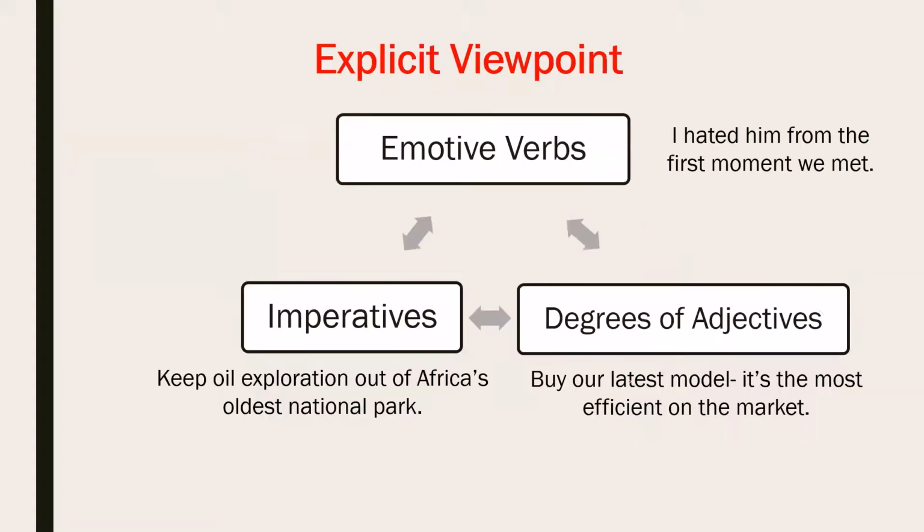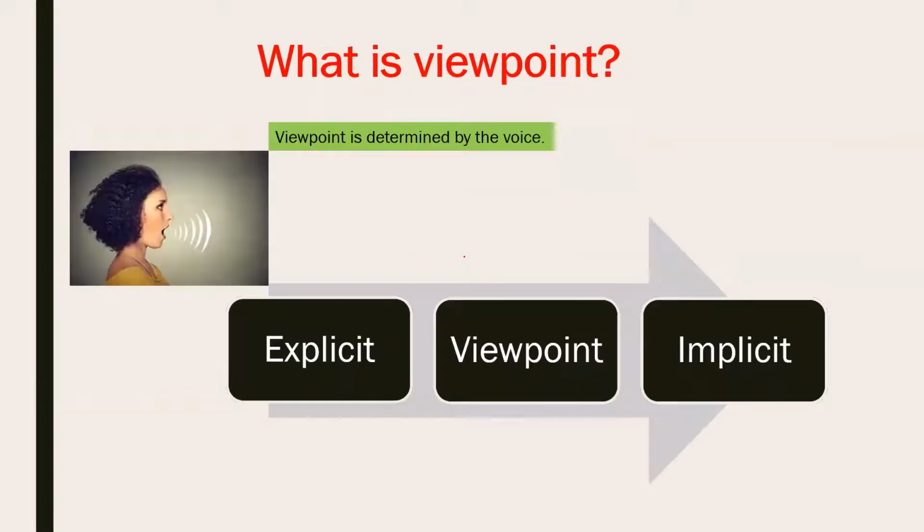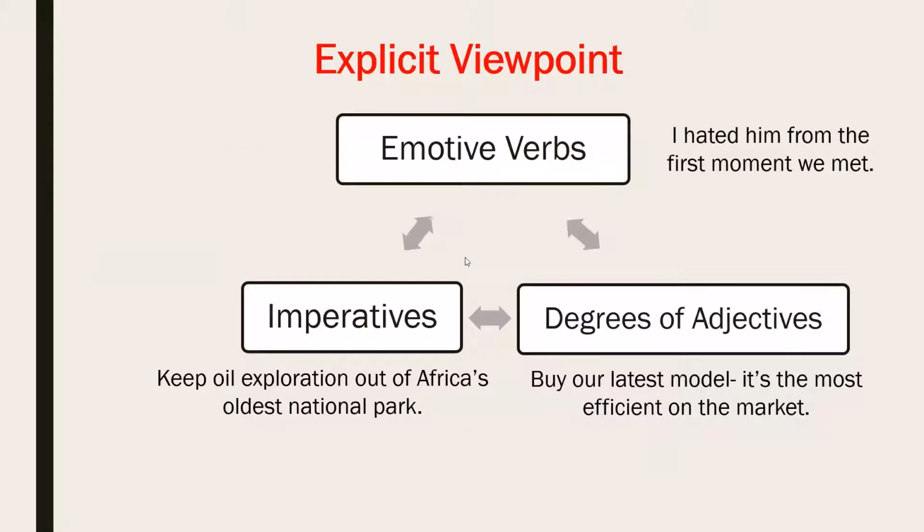Now, what is explicit viewpoint first? There are three things under explicit viewpoint. Taking you back again, we are talking about two viewpoints. One can be explicit, the other is implicit. Right now, I am talking about the explicit point of view. Explicit viewpoint can be shown by three things: emotive verbs, imperative verbs, and the degrees of adjectives. These are direct viewpoint, meaning you can directly reach this viewpoint.